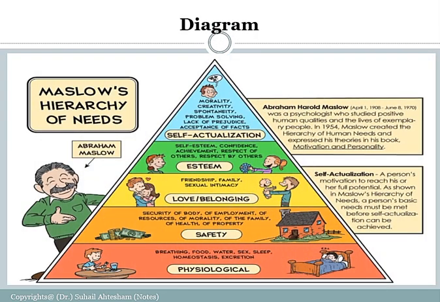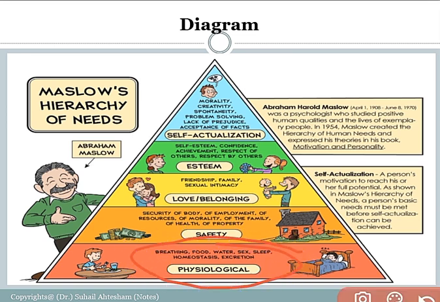Right. Coming towards a simple diagram, I have shown a diagram over here which shows Maslow's hierarchy of needs, which specifies physiological needs, which we have already discussed, related to the basic necessities of life, that is air, water, food, sleep, and so on.